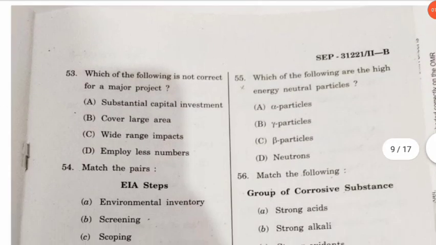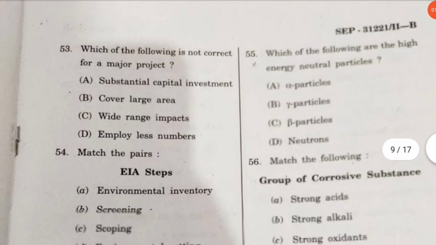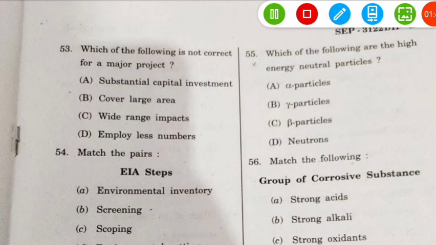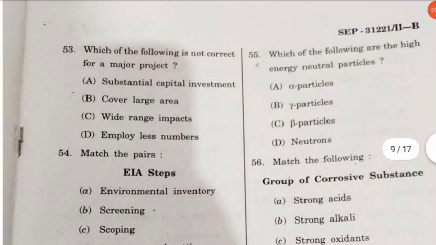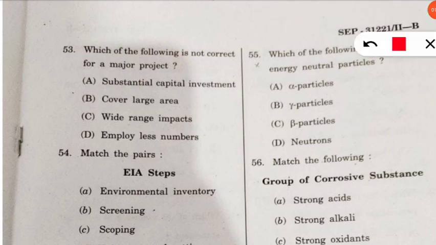Let's move to the next question. Next question is, which of the following is not correct for a major project? So it is asking which is not correct for the major project, and among the four options, which is not correct will be option number D, that is employ less number. So it will employ more number of employees. So that will be the not correct option in this question.